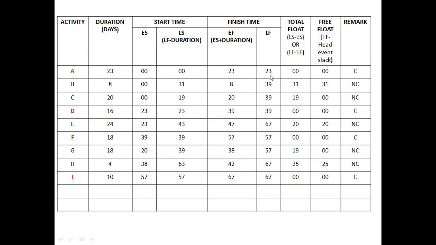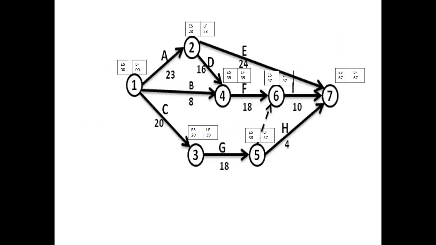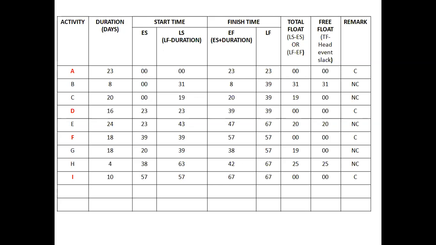So the latest start time for activity A is LF minus duration, that is 23 minus 23, equal to 0. Then for B, the latest finish time is 39. Let us check it from the network diagram. For activity B, the latest finish time is 39, just here. So that 39 is tabulated here. From the 39, we will subtract the duration.